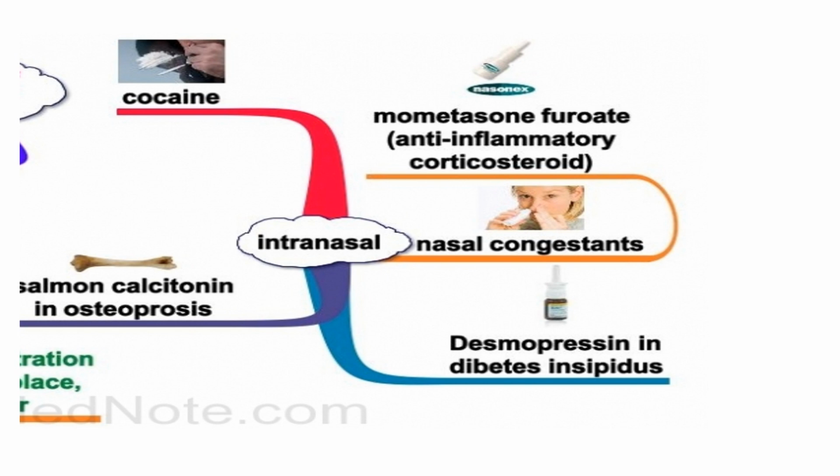Here is another flow chart for intranasal drugs. The red line is the inhalation of drugs in abused form, such as cocaine, and the blue lines are where they are used therapeutically. Therapeutically, calcitonin is used in osteoporosis, desmopressin in diabetes insipidus, and nasal decongestants are also inhaled into the nose, plus mometasone furoate, which is a corticosteroid inhaled into the nose.